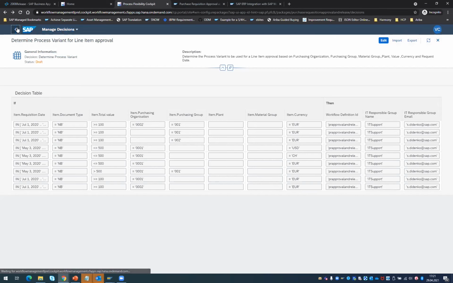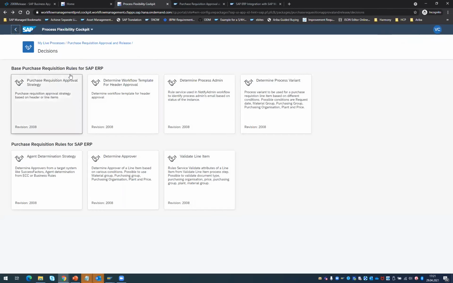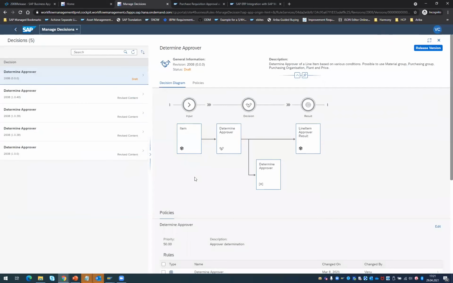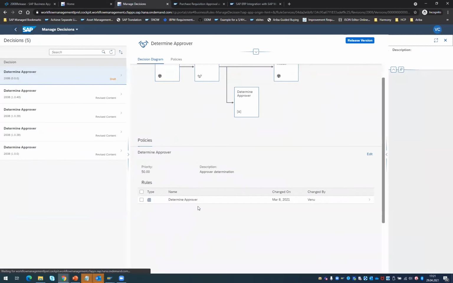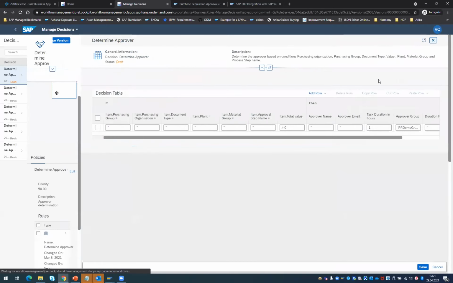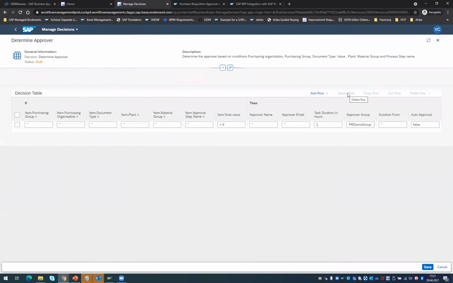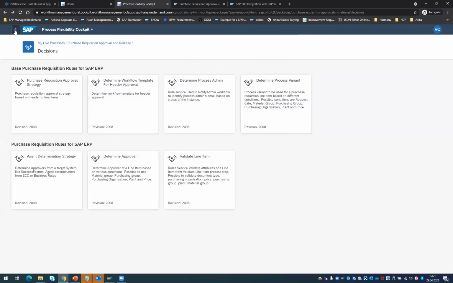purchasing. Similarly, if you want to determine the approver, you can determine the approver either through the standard decision table we offer, but of course you can also determine the approvers from your backend system, right? So you can see here now, the approver can be determined based on the different attributes of the line item. You are able to find out an approver.